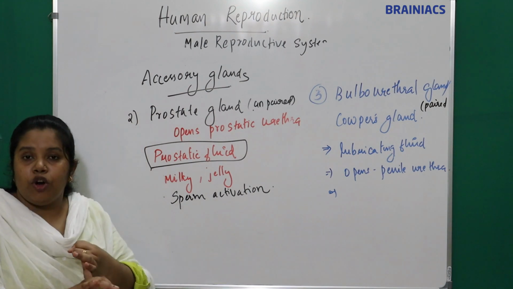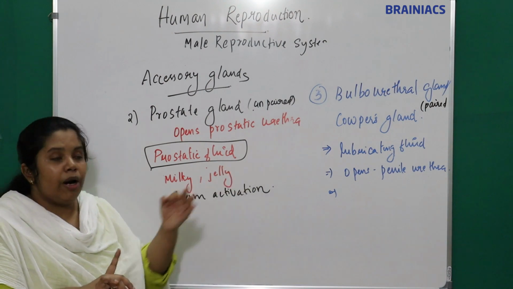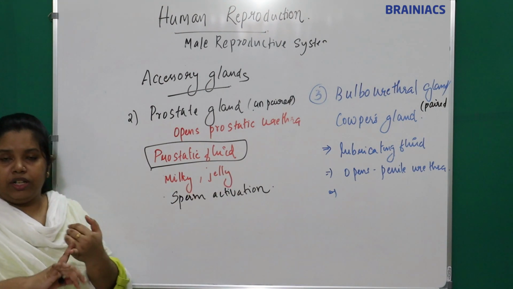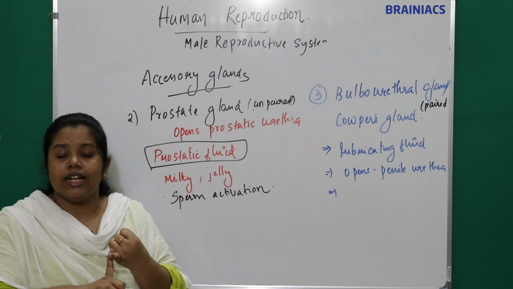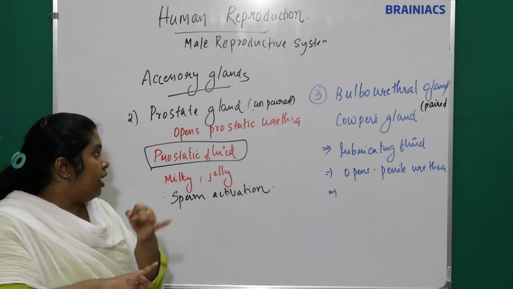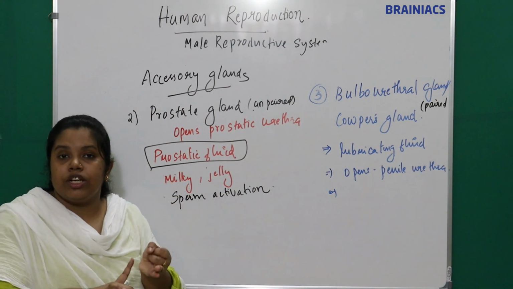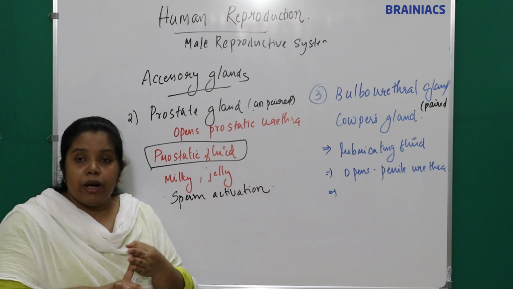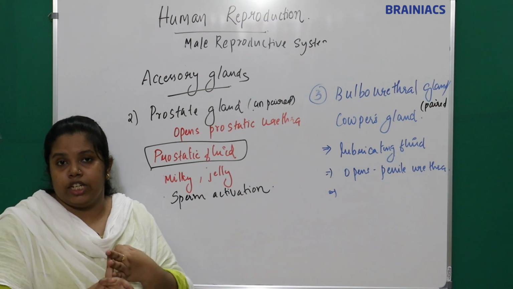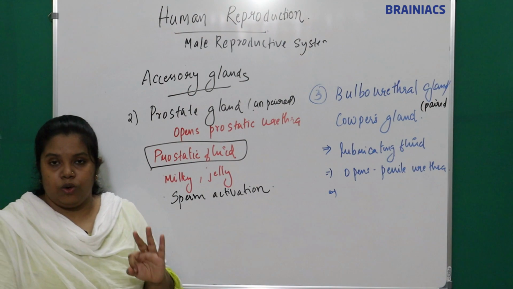The prostatic gland opens into the prostatic urethra, and the bulbourethral gland opens into the penile urethra. What are the functions? The seminal vesicle secretes fructose, which provides energy to the sperms. The prostatic gland produces prostatic fluid, and its function is sperm activation. The bulbourethral gland provides lubrication to the penis during sexual intercourse. So these are the three accessory glands.